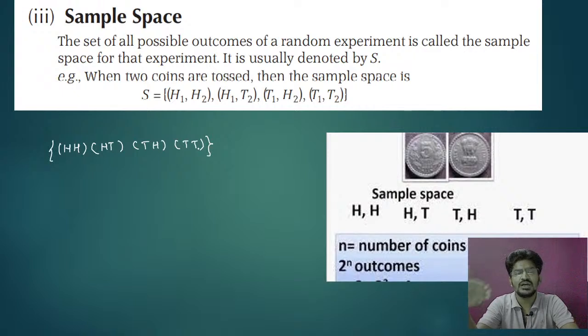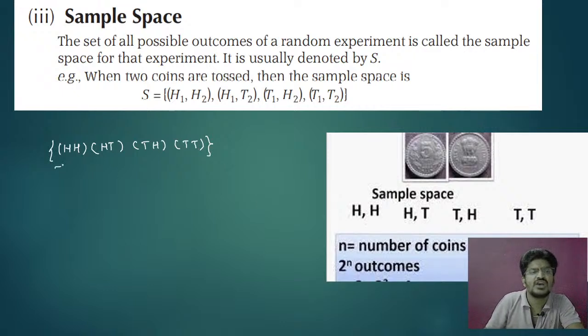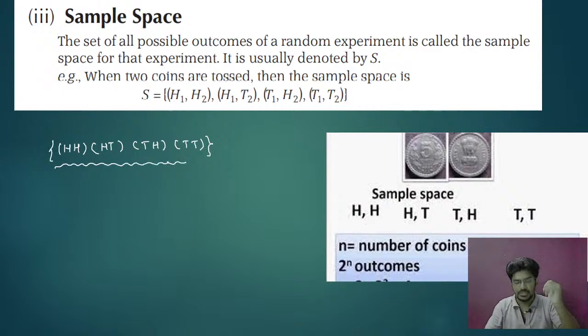So these outcomes are called the sample space of the random experiment of tossing a coin 2 times. Those things are called the sample spaces. These are the outcomes of the coin tossed 2 times. So these outcomes are called the sample spaces.